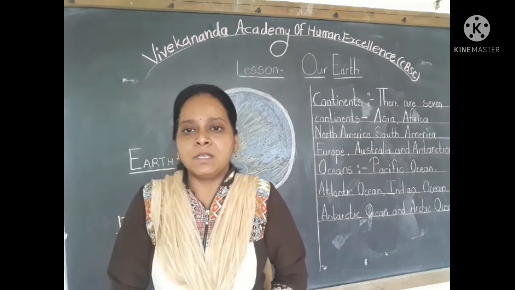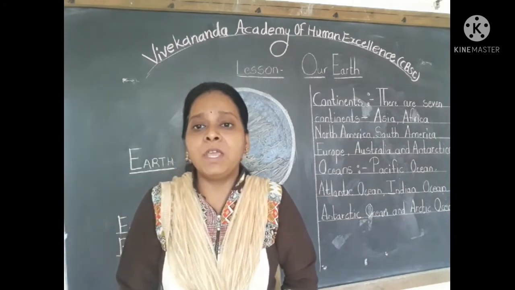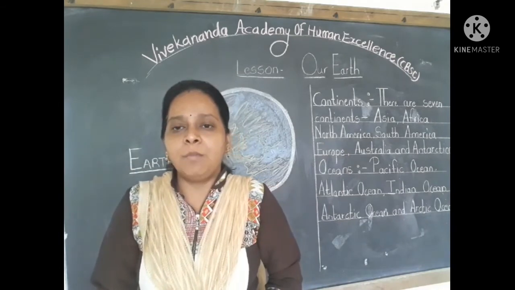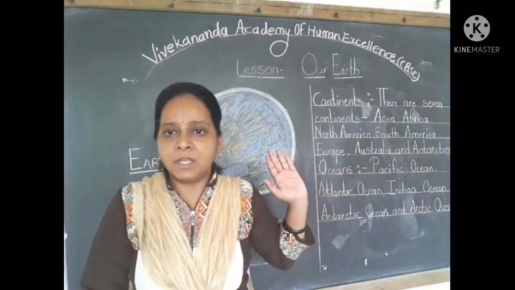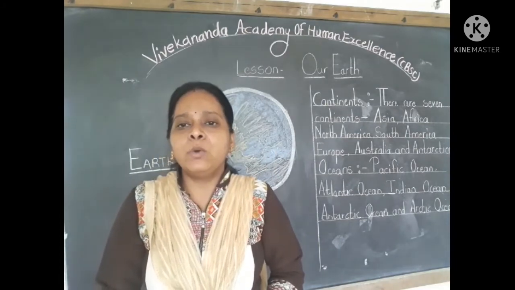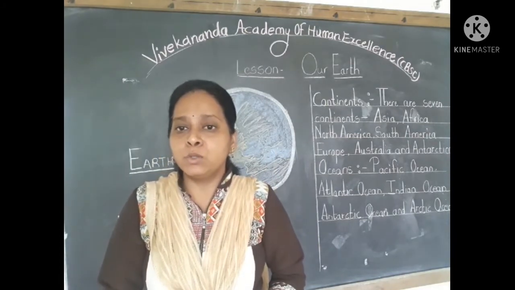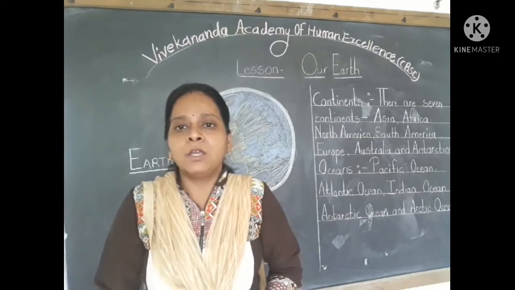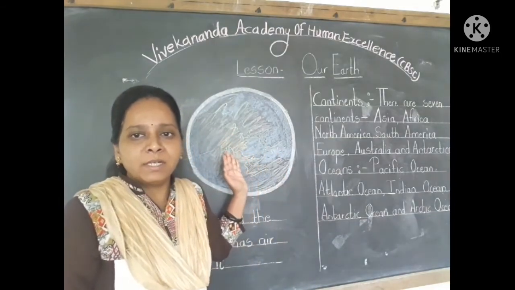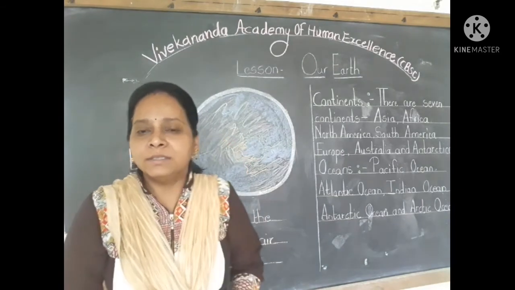Now, if this is our planet, we have a perfect model of it. A perfect model of the earth is called a globe. Now, we are going to study what a globe is. And you children see here, you are having blue color in this earth.